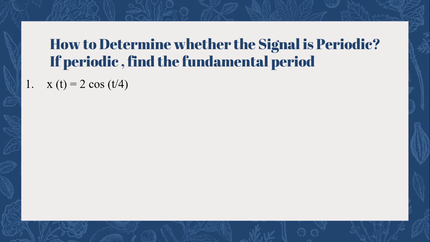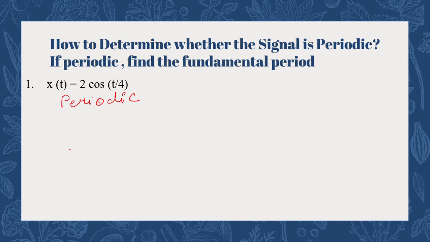So the first question here is x(t) = 2 cos(t + 2t/4). From observation, we can say that the cosine function is periodic in nature, so definitely we can conclude that the given signal is periodic. Now, if it is periodic, we have to find its fundamental time period. So how are we going to find it?